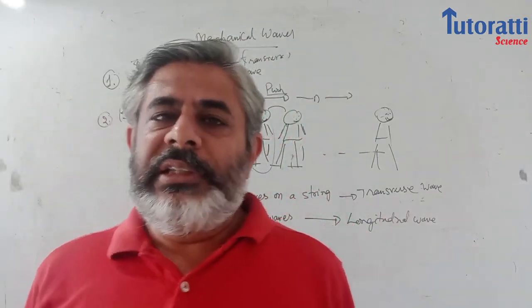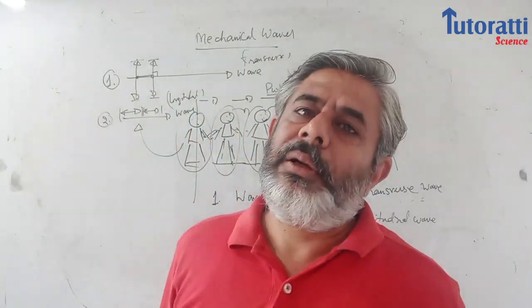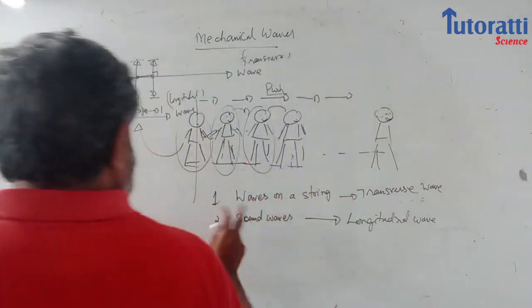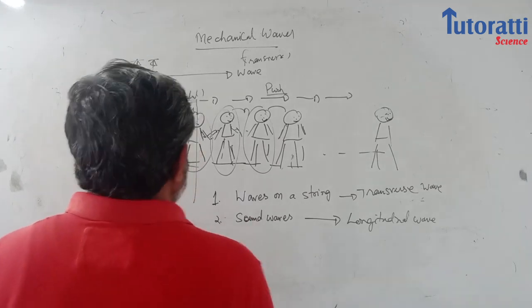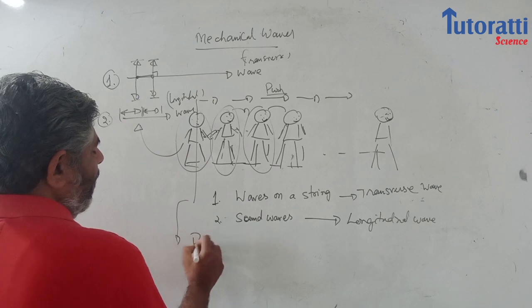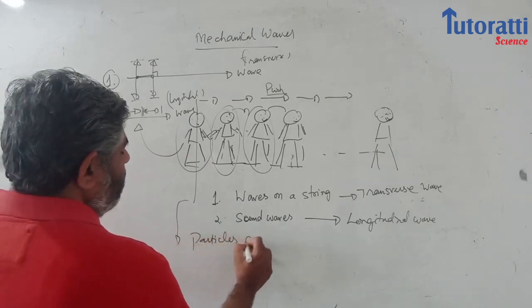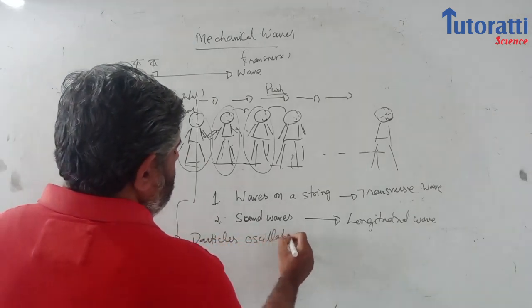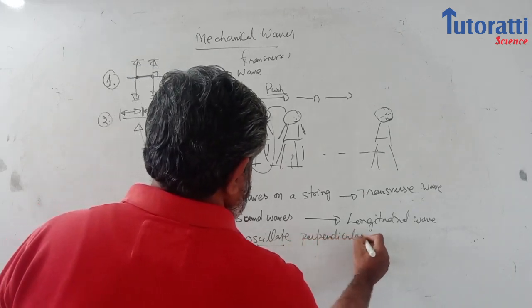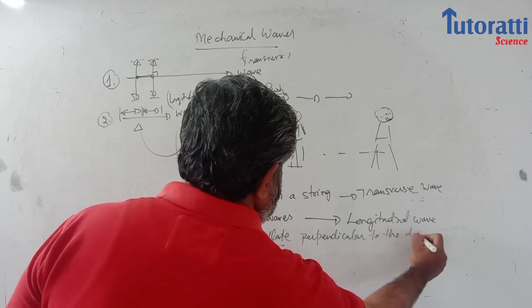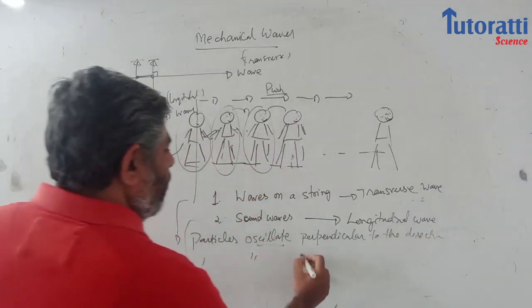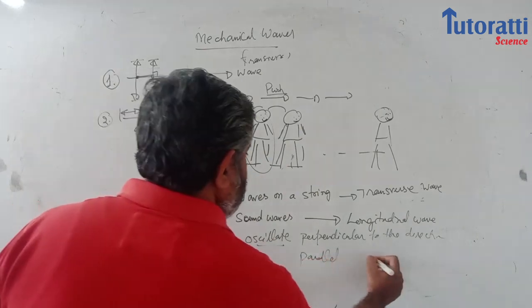So it's not very precisely a transverse or a longitudinal wave, but इस चैप्टर में whatever we are going to study is purely either transverse wave or longitudinal wave. तो आपको थोड़ा सा अगर लिखना है तो आप कह सकते हैं, particles oscillate perpendicular to the direction of the wave, and here particles oscillate parallel to the डायरेक्शन ऑफ द वेव.